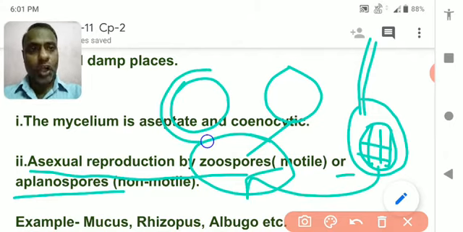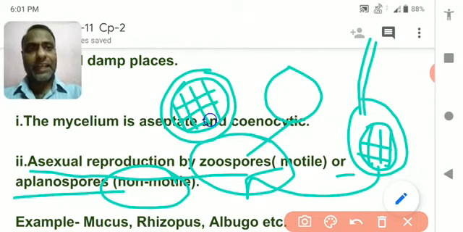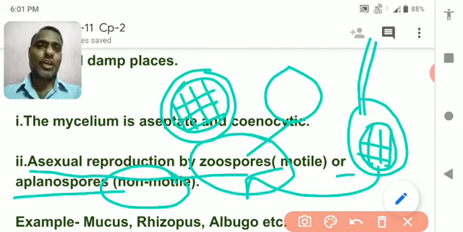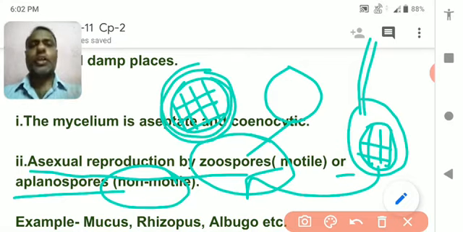And inside the aplanospore, the cell content gets divided and redivided and makes lots of small spore-like structures which regrow into a new organism. So zoospore is motile, and aplanospore does not move, but the basic formation of spores is just the same in both of them.